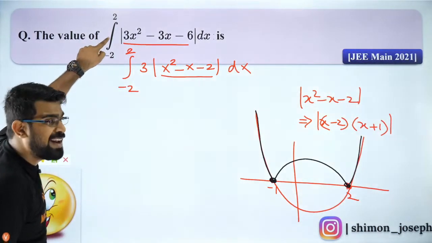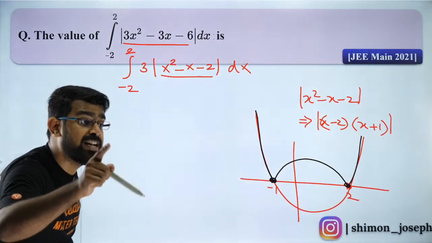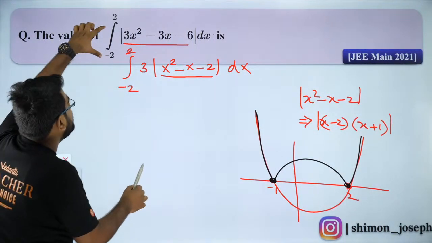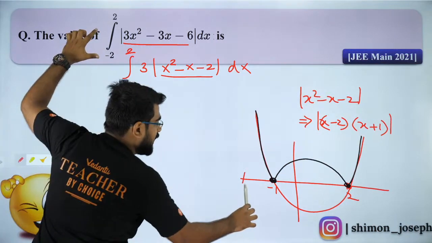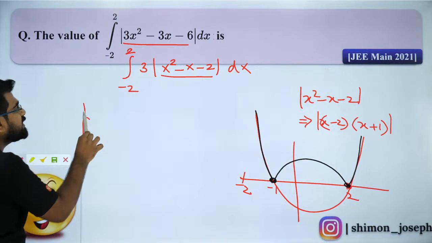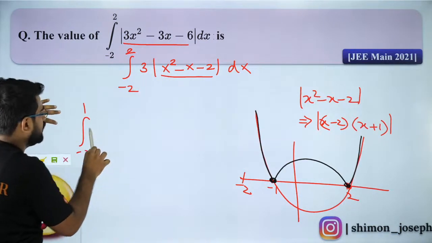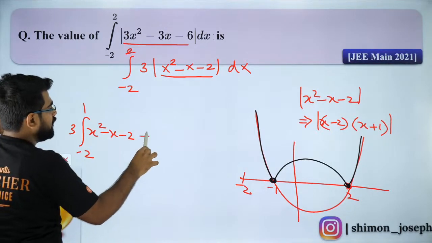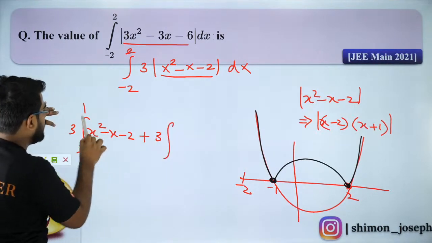So now how will I break my limits? That is what you have to understand. How will I break my limits now? Minus 2 to 2 is that, no? So this is minus 2. So I'll break from minus 2 to 1. From minus 2 to 1, it is the original function, which is 3 times the integral of x square minus x minus 2.